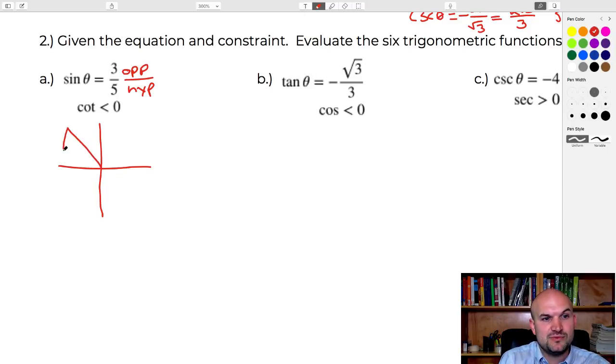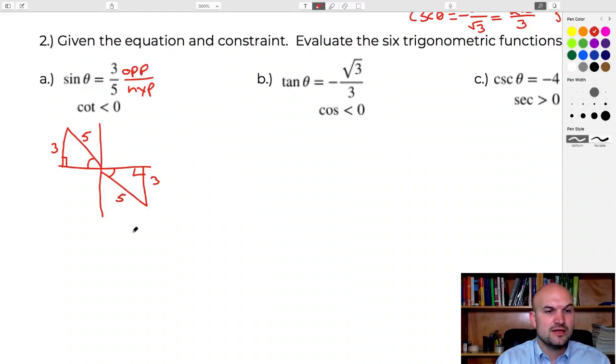So keeping pace with drawing these triangles with our central angles at the origin, we have these two options. So we either have this triangle or this triangle. And as I go ahead and draw this, 3 over 5 and 3 over 5, we realize that this is not the right triangle. This one does not work because if you're going 3 units down, that 3 needs to be negative, right? So therefore, that doesn't make sense.